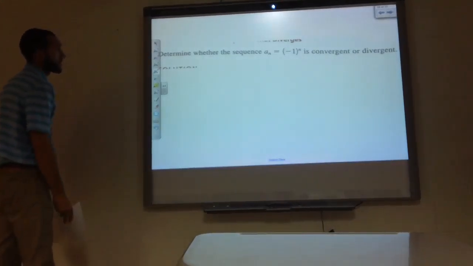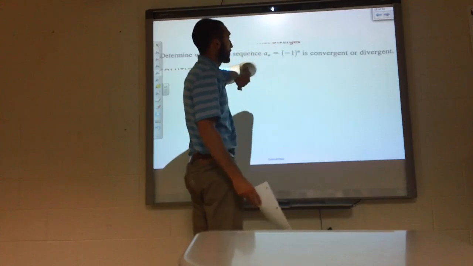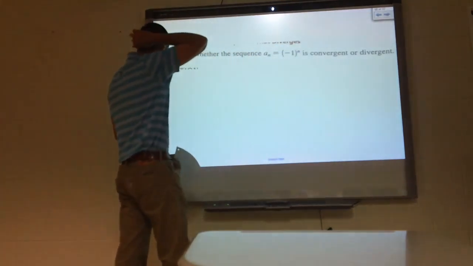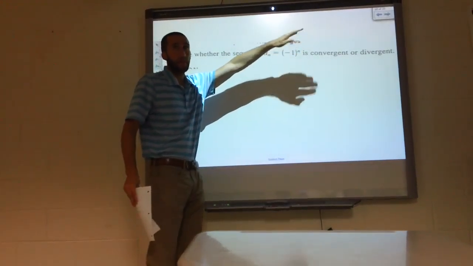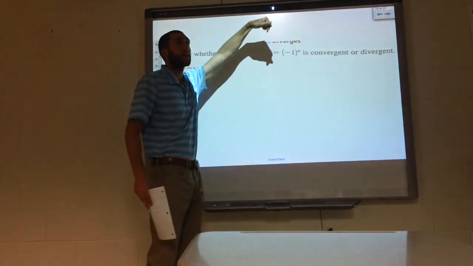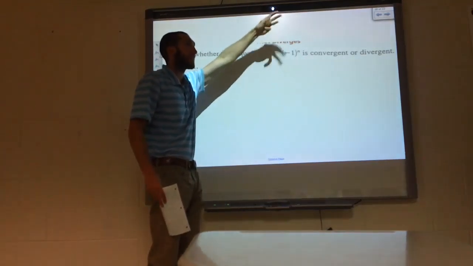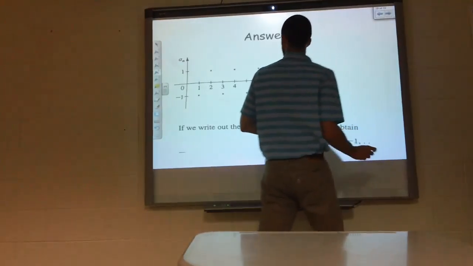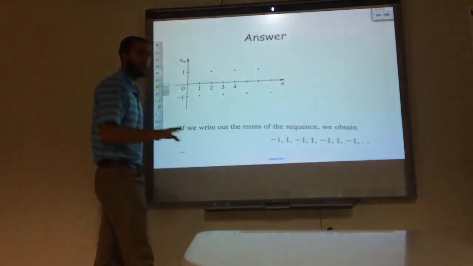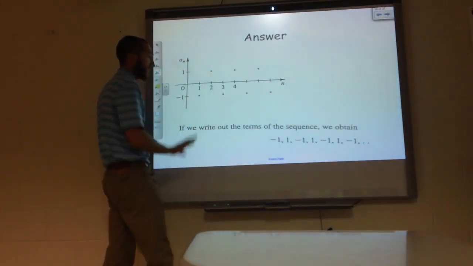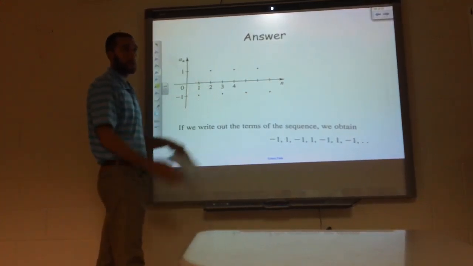Then let's say we have the sequence a sub n where -1 is raised to the nth power. Is it convergent or divergent? This is kind of like our sine graph. If I plug a 1 in for my n, I get a -1. If I plug a 2 in for my n, I get a +1. 3 in for my n, I get a -1. If we were to graph it, it's going to look pretty much like our sine graph. It's never going to approach a specific number. So this sequence diverges. It's never going to approach a single number.